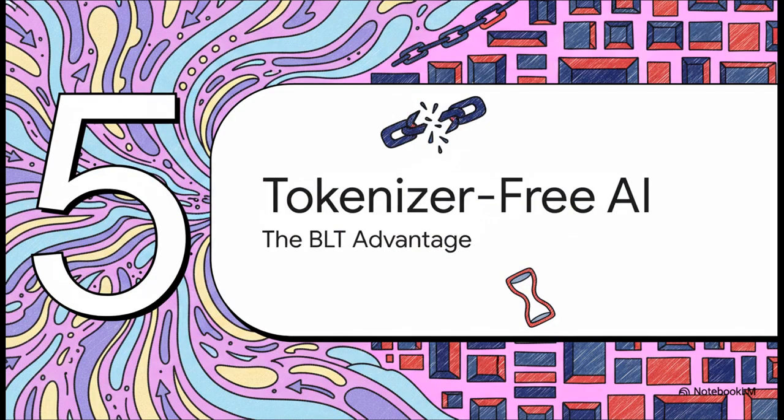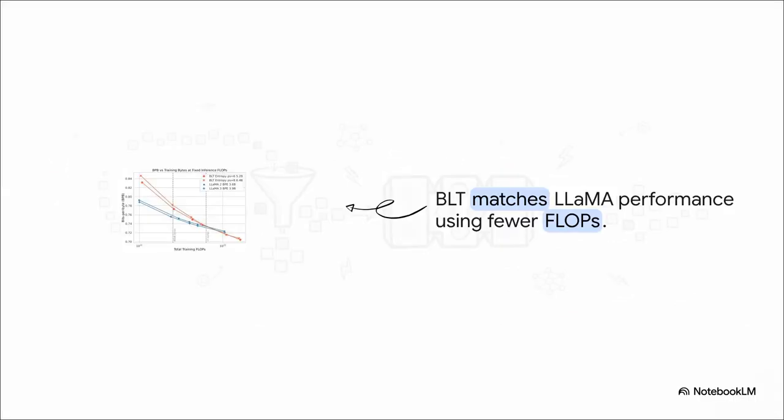And finally, Section 5, a tokenizer-free AI future. So, does this fluid, dynamic approach actually hold up against the traditional rigid system in practice? Absolutely. The hard data here is just fascinating. For years, byte-level models were considered way too computationally expensive to scale up. But as we can see, the BLT, through its dynamic entropy patching, successfully matches the performance of standard tokenization-based models like Llama 2 and Llama 3, even at a massive 8 billion parameter scale.